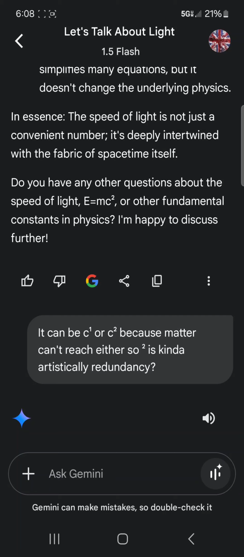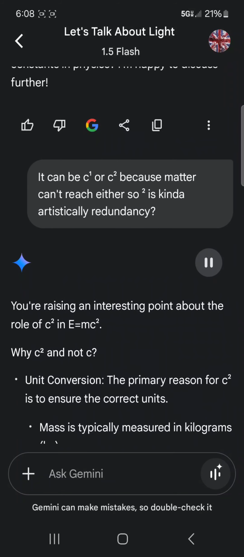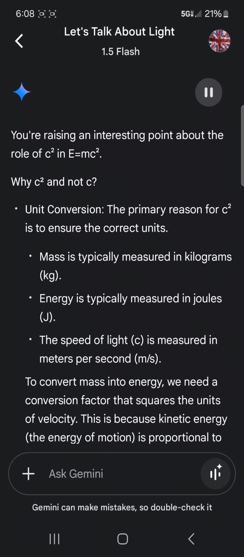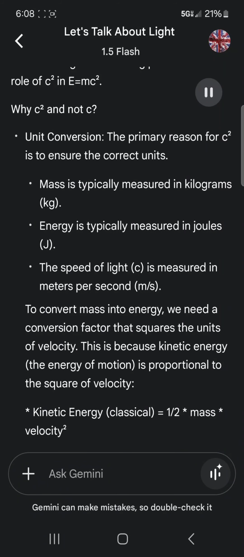It's kind of an artistic redundancy. You're raising an interesting point about the role of c² in E equals mc². Why c² and not c? Unit conversion. The primary reason for c² is to ensure the correct units.